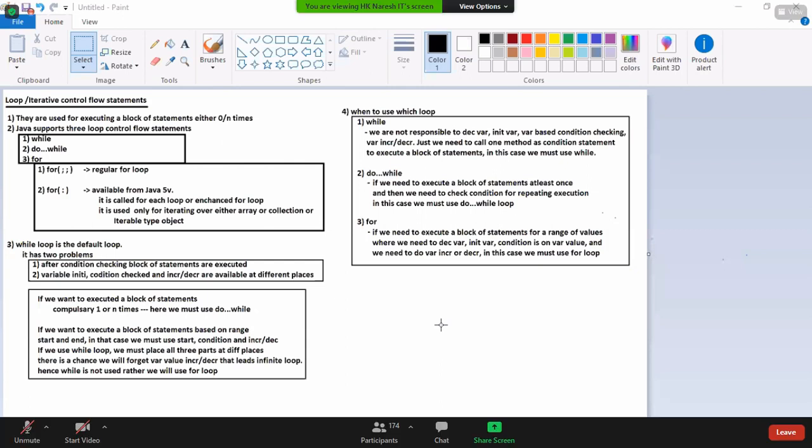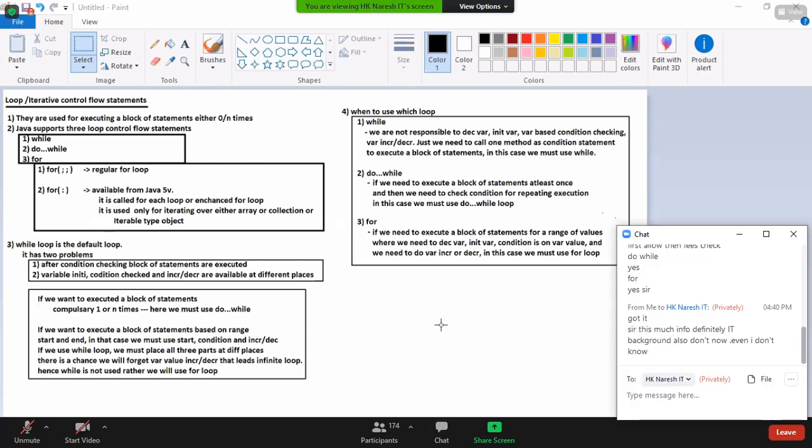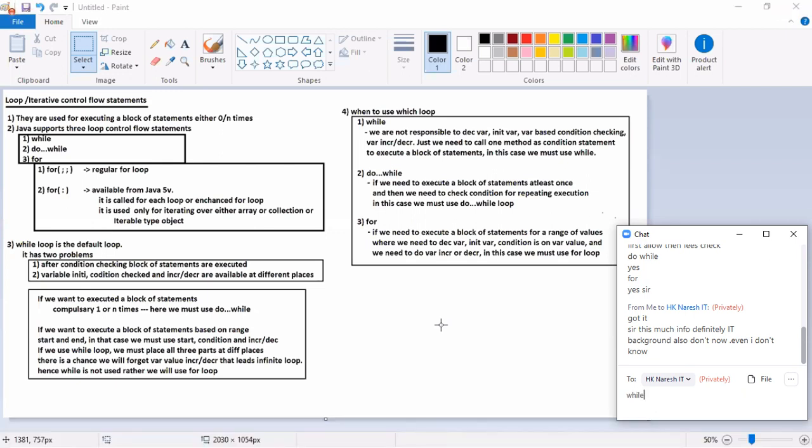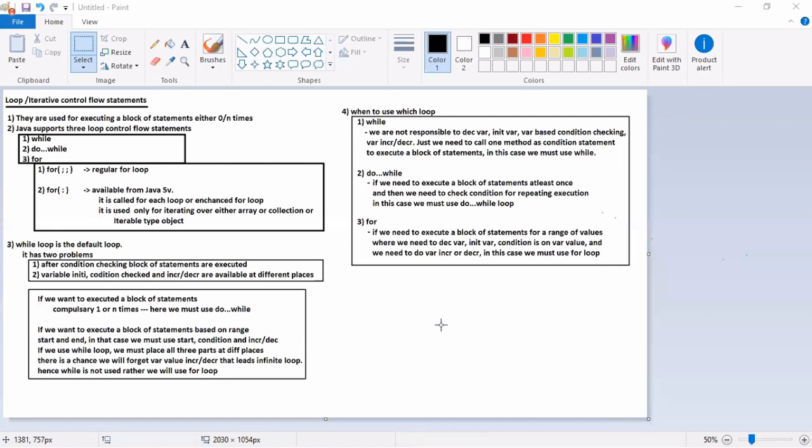Three. What are the loops? For, while, do while. Then second point, why we have 3 loops? When to use which loop? I want to execute a block of statements. First check the condition and then execute the block of statements. Then we have to use while or for.